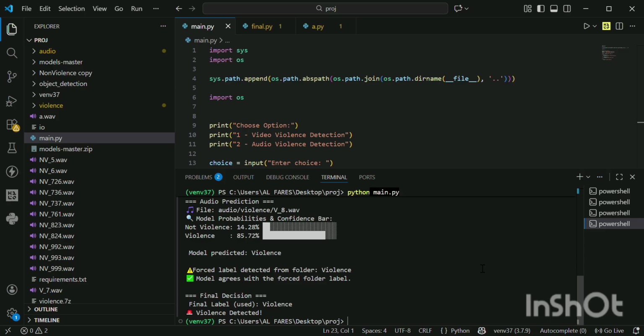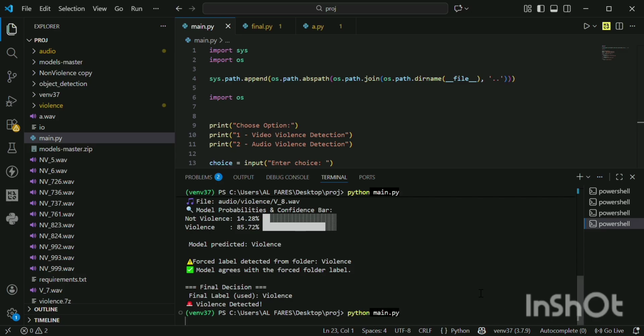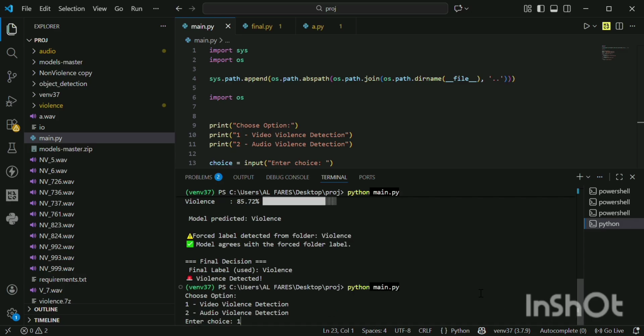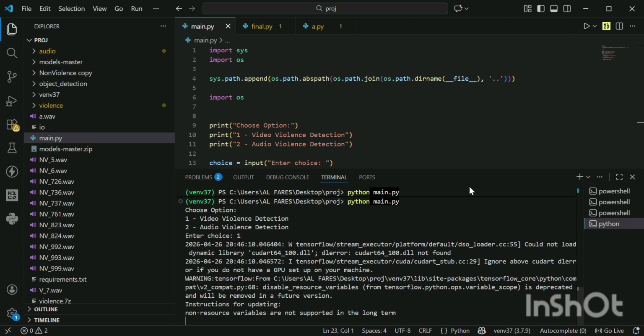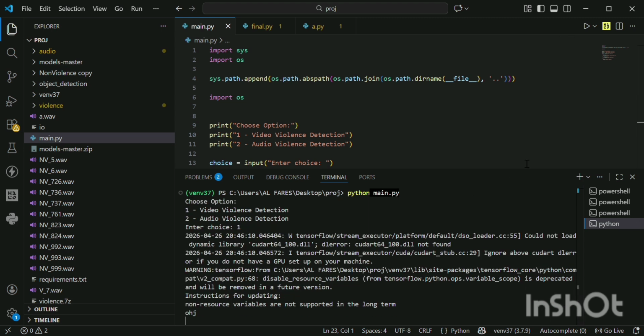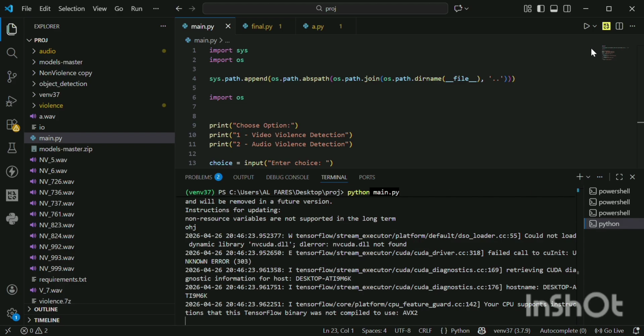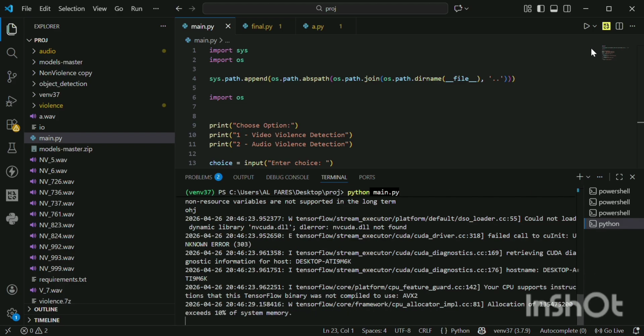So we next choose video to detect violence. When I choose the first option, it shows some code and processes the video to open. Then it opens the camera of the laptop.